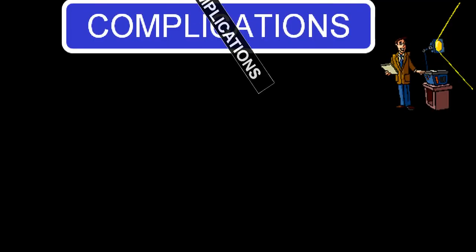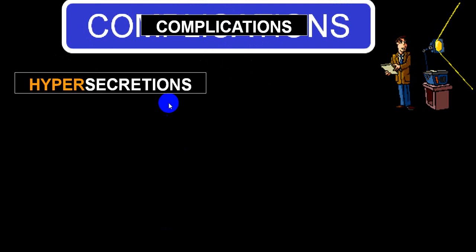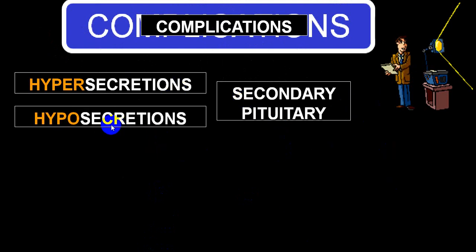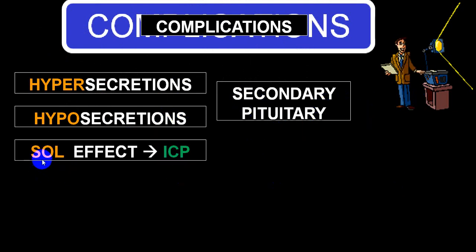Among complications, one is hypersecretion, which is not very common, and this hypersecretion will have a secondary effect on the pituitary, so hyperpituitarism, but more common is hyposecretion. So you'll get secondary hypopituitarism. Because of the mass, you will have raised intracranial pressure, etc. So these are hypothalamic disorders. I hope this is simplified and useful to you.